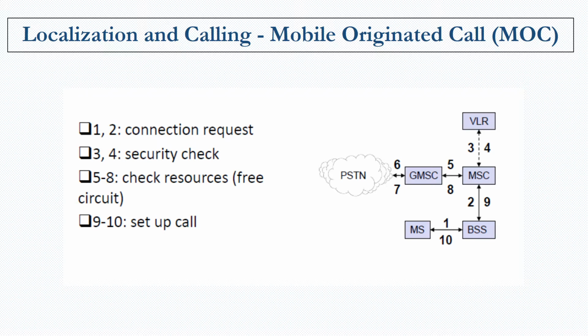Now, because the call is for a non-GSM mobile device, it forwards it to the gateway MSC, because only through the gateway MSC can a GSM network communicate with a non-GSM network. So that is how the call is forwarded through the gateway MSC, through the public switched telephone network, and then to the other non-GSM network, so that a call can be established between those two devices.